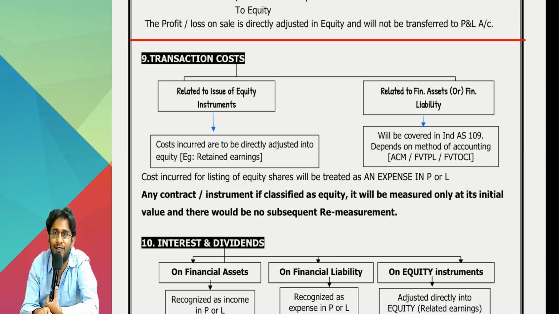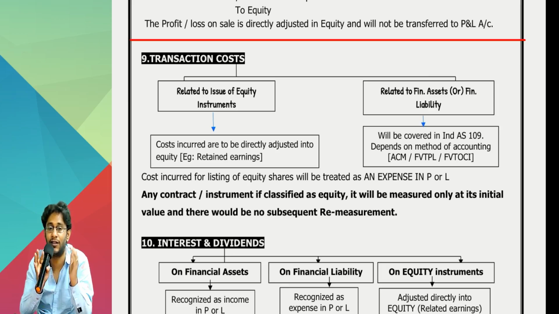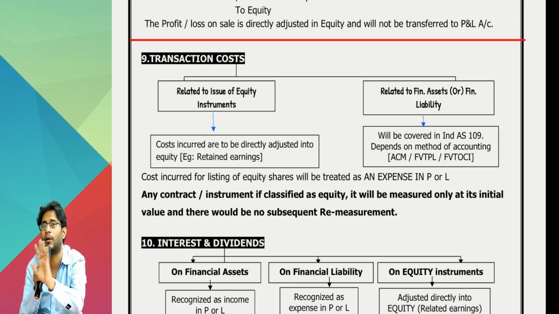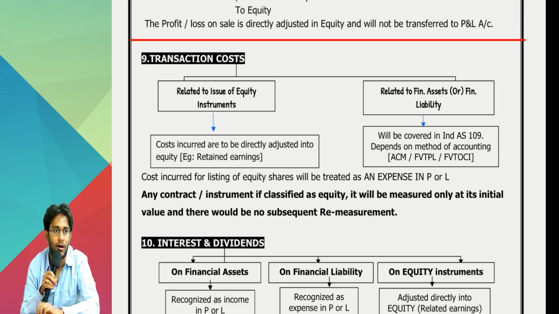Sir, underwriting commission will never come to the P&L account? Sir, I did not say that. What I told is, underwriting commission paid on issue of equity shares will not come. Suppose you are issuing redeemable debentures, which is a financial liability. The underwriting commission you paid will come into the P&L account. So the treatment is not given for underwriting commission, the treatment is given for the instrument. If it is an equity instrument, all transaction costs should not come into the P&L account, adjust in the balance sheet itself in other equity. Are you understanding, sir?